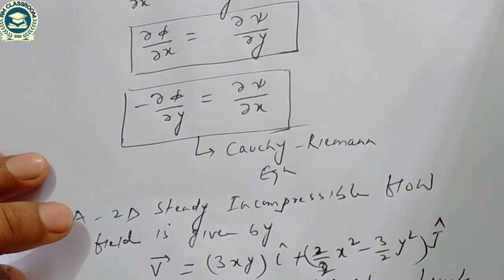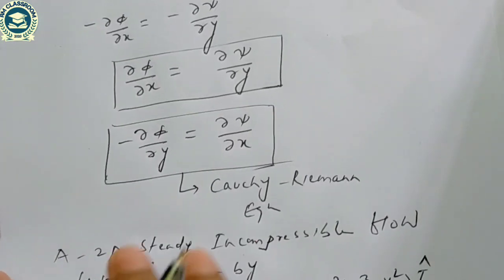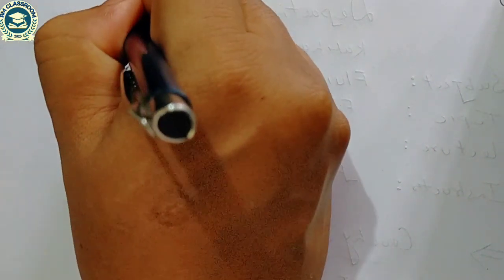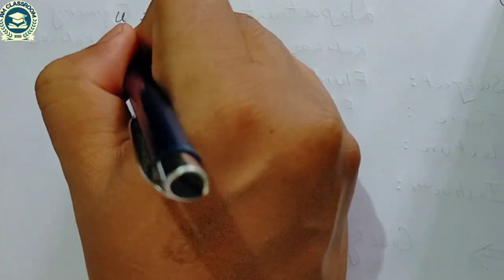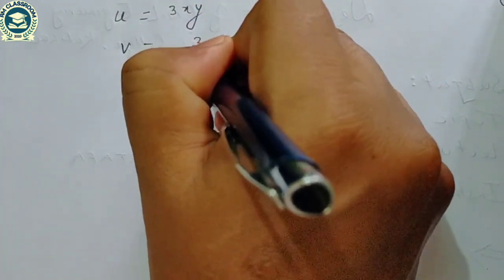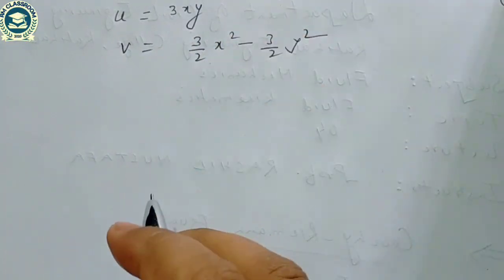So for the given velocity field we have to compute the velocity potential and stream function. So we can write u is equal to 3xy and v is equal to 3 by 2 x square minus 3 by 2 y square.